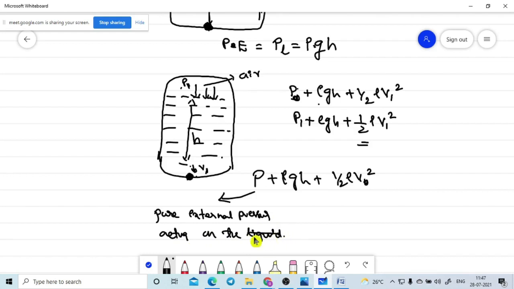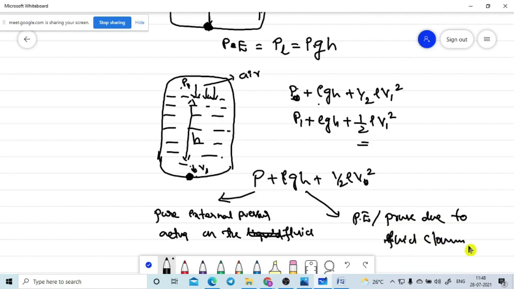The general term is fluid, so we will use fluid. Rho g h may be the potential energy or the pressure due to the fluid column. Are you getting?